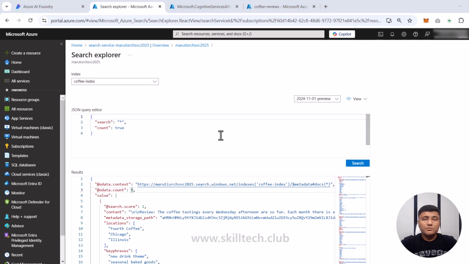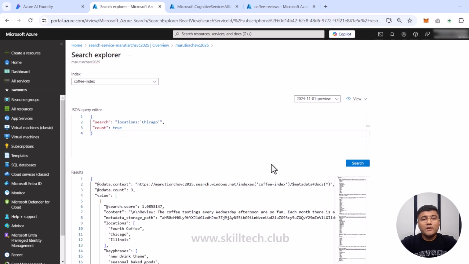Now let me try a few things here in this search so that we can understand how exactly we can dig into this particular data and get some desired search results from that. I'm changing this JSON and I'm saying search locations Chicago. And in that also I want to see the count true.